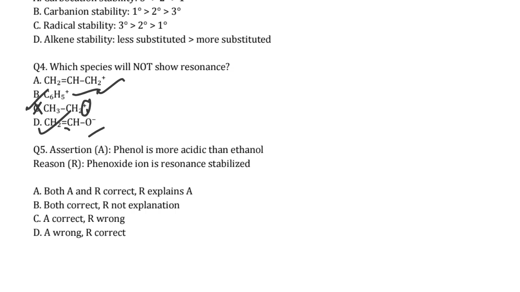Next coming to the assertion: phenol is more acidic than ethanol. Reason: phenoxide ion is resonance stabilized. Yes, phenol after releasing one hydrogen becomes phenoxide ion, which is resonance stabilized. That is why it makes the phenol more stable. So both A and R are correct, and R is the correct explanation. That means our answer is A.